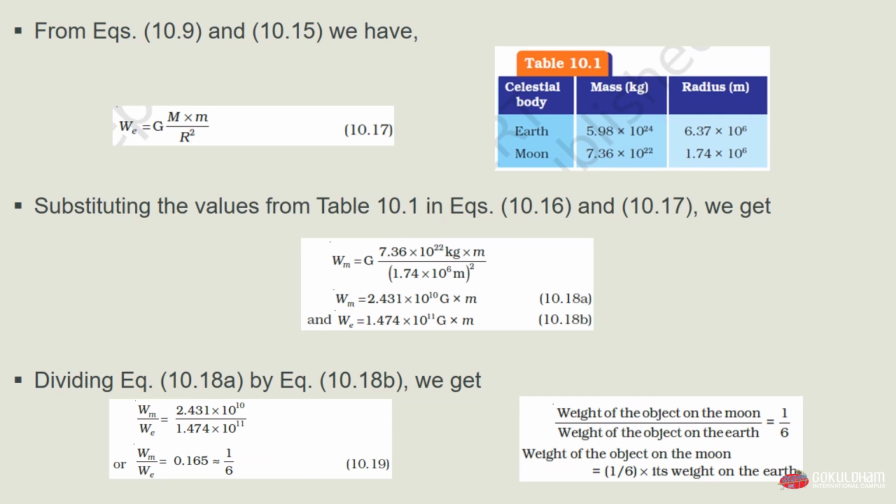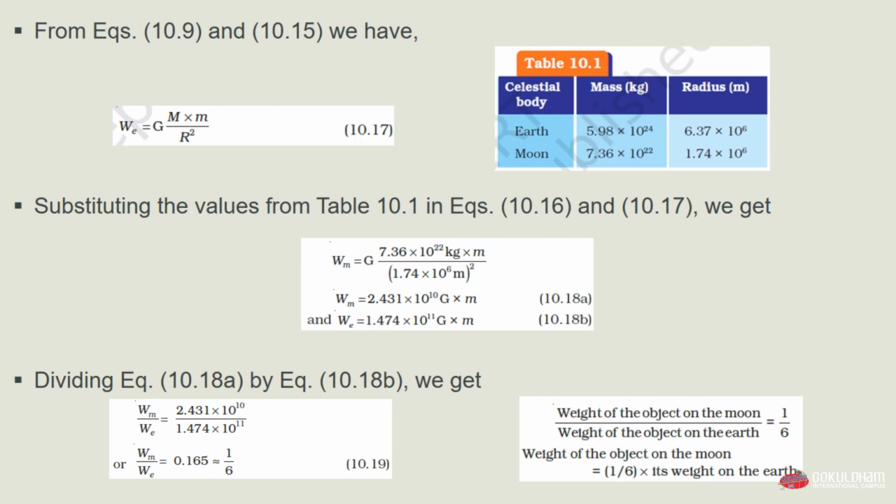So substituting the values from table 10.1 in equations 10.16 and 10.17, we get the weight of the object on the moon equals G multiplied by 7.36 times 10 raised to 22 kg into m, divided by 1.74 times 10 raised to 6 meter whole squared. Solving these, the weight of the object on the moon equals 2.431 times 10 raised to 11 G into m, which is equation 10.18a, and the weight of the object on the earth equals 1.474 times 10 raised to 11 G into m, which is equation 10.18b.